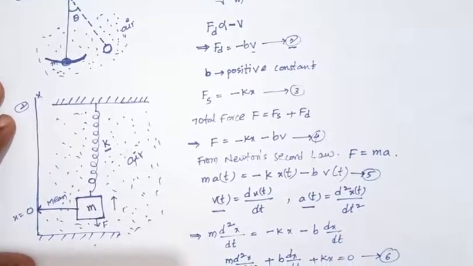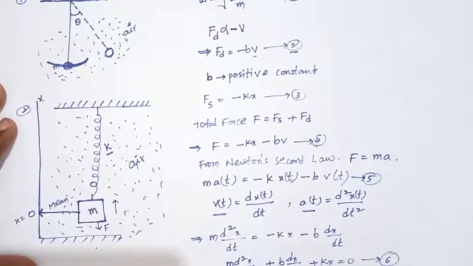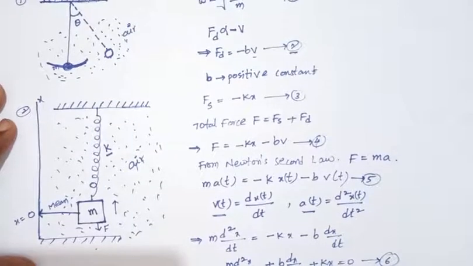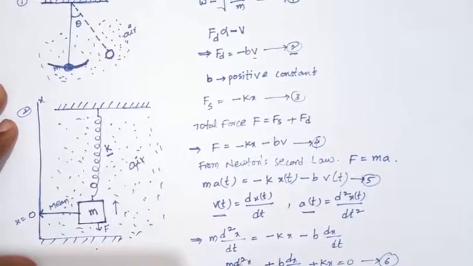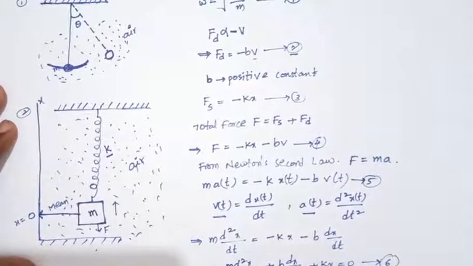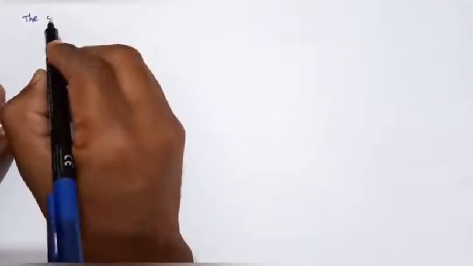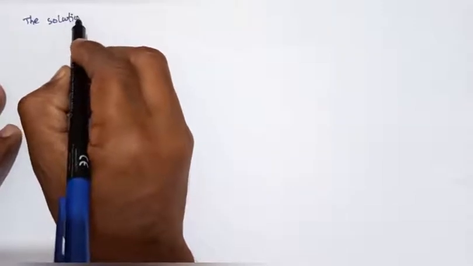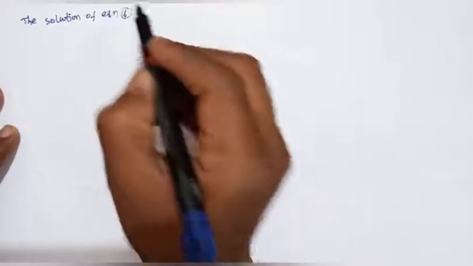Equation number 6, m d square x by dt square plus b dx by dt plus kx equals 0, is a second order differential equation. The solution of this second order differential equation, the solution of equation number 6, is taken as follows.